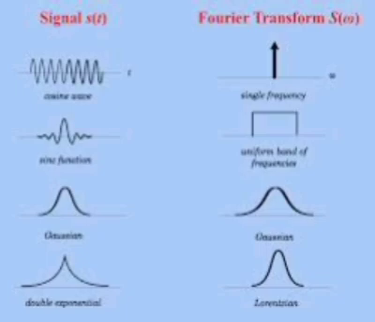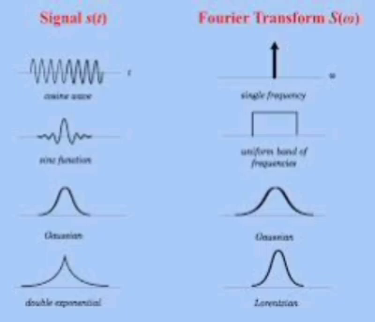Discrete Fourier transform, DFT, of a periodic x[n] with period N is given by X[k] equal to sigma n equal to 0 to N minus 1 x[n] e^{-jk 2 pi by N n}, where k varies from 0 to N minus 1. Inverse DFT of periodic X[k] with period N is given by x[n] equal to 1 by N sigma k equal to 0 to N minus 1 X[k] e^{jk 2 pi by N n}.